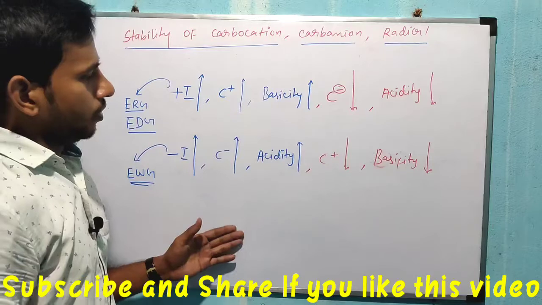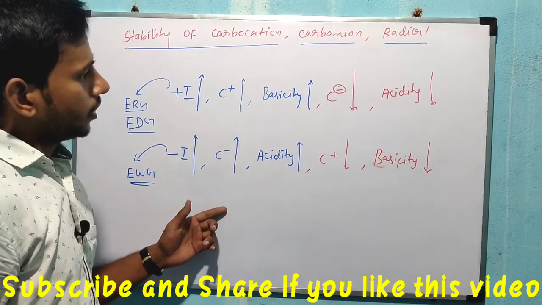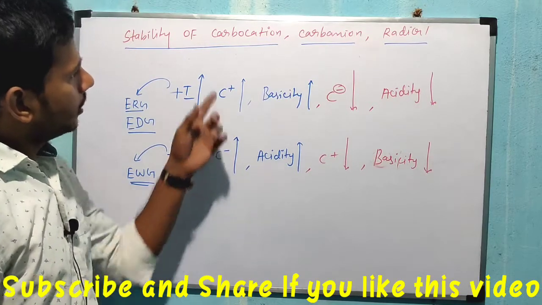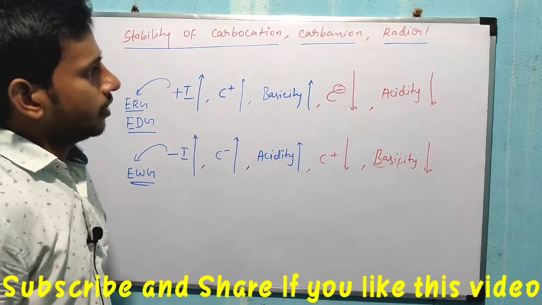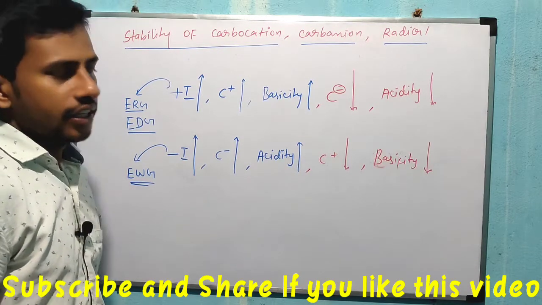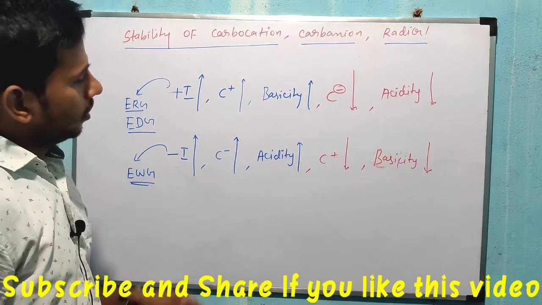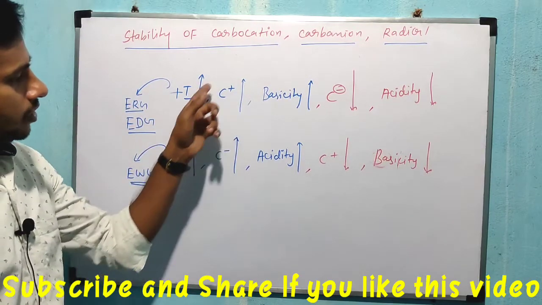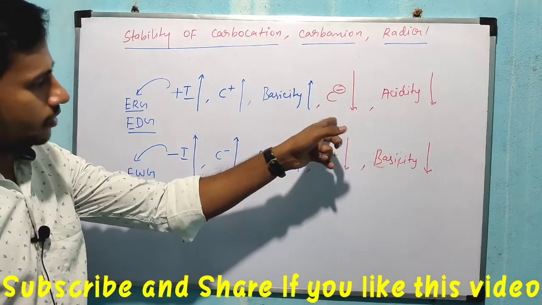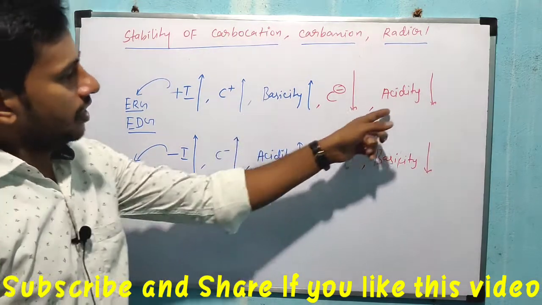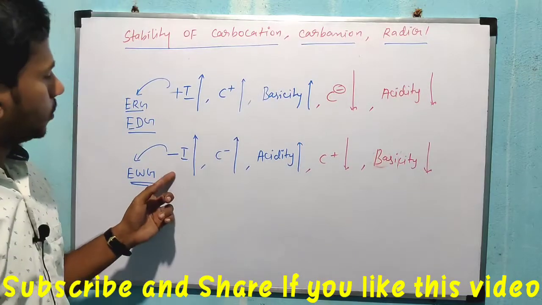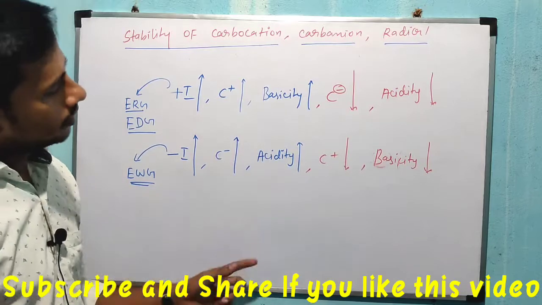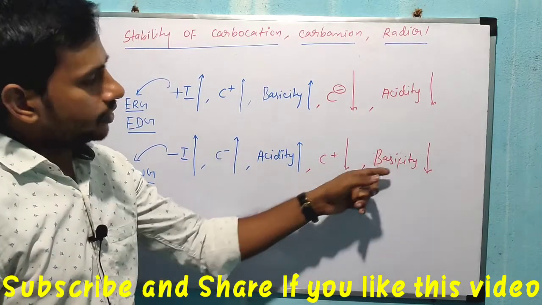Keep this in your mind. This is very important. Once you know this concept, we can solve any problem on the stability of carbocation, carbanion, or radical, or acidity, basicity, whatever it may be. Once again: when the plus I group increases, carbocation stability increases, carbanion stability decreases, basicity increases, and acidity decreases. Here it is opposite: when the minus I group increases, carbanion stability increases, acidity increases, carbocation stability decreases, and basicity decreases.